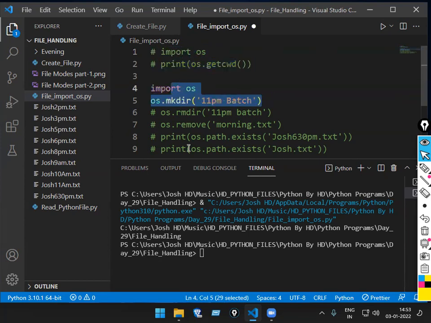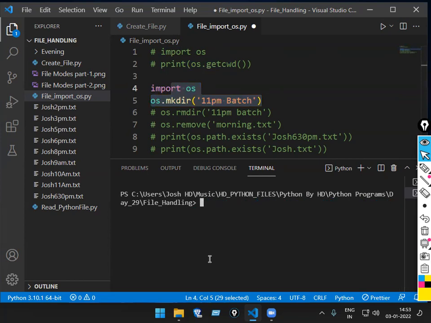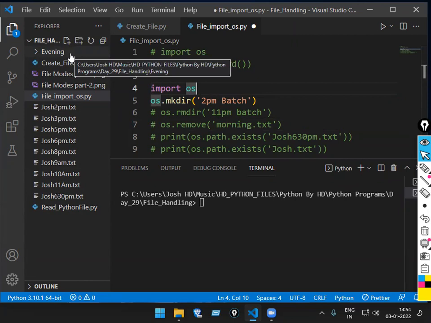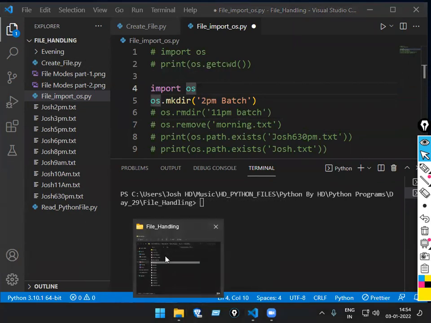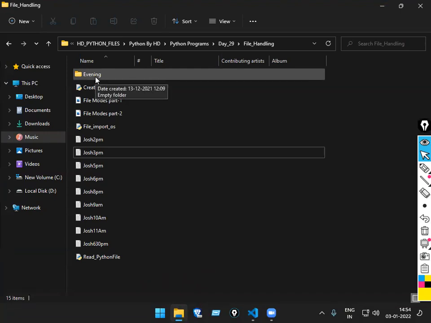Now, again import os. I want to make one folder. Suppose I want to make a folder called 2 p.m. If you check on the left side, do you already have something called evening? Evening is already a folder there. If you want clarity, see once here. Evening is a folder.